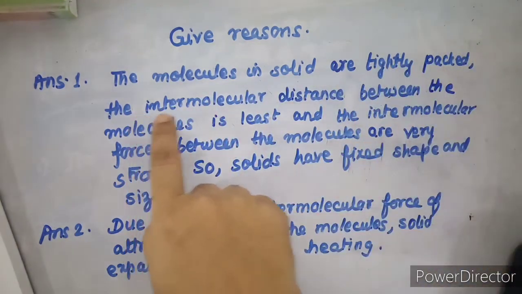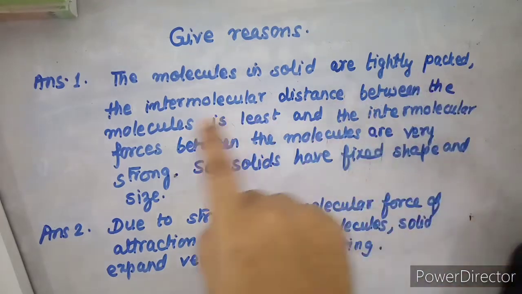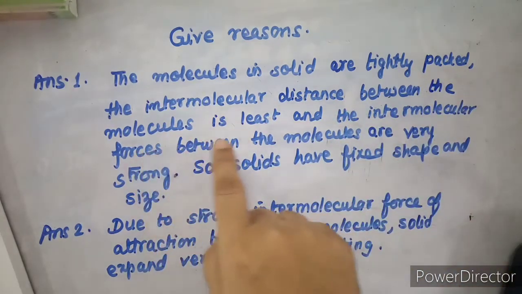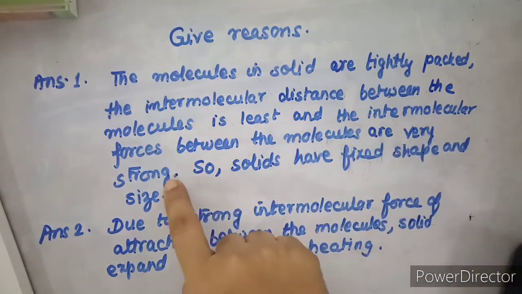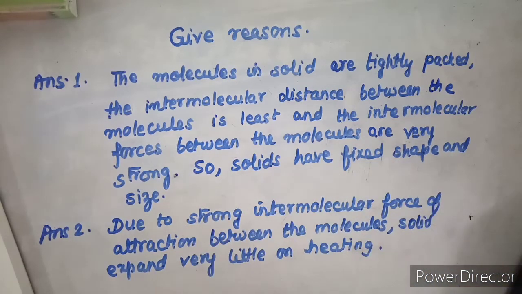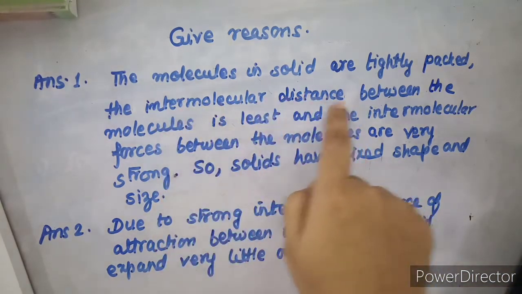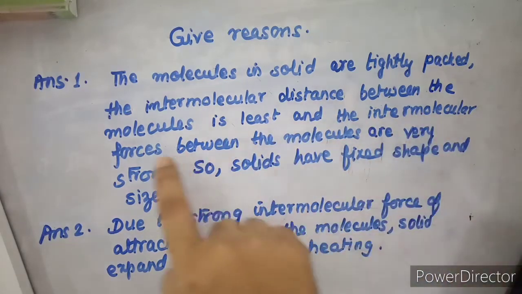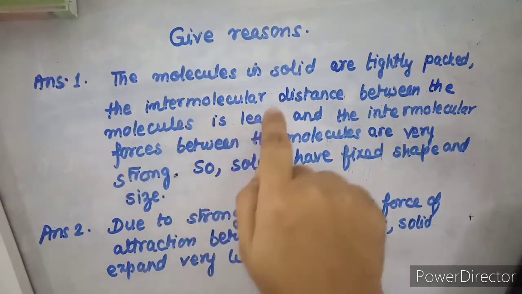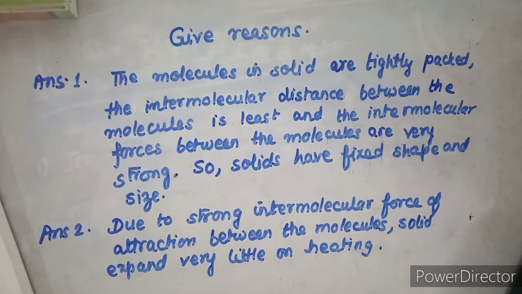The intermolecular distance between the molecules is least and the intermolecular forces between the molecules are very strong. So solids have fixed shape and size. So be careful about this intermolecular distance and intermolecular forces. These two words. So write down the answer for this.